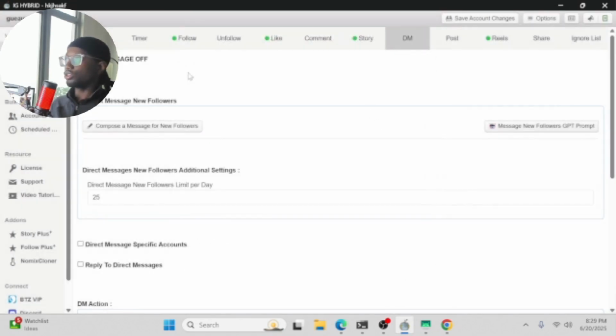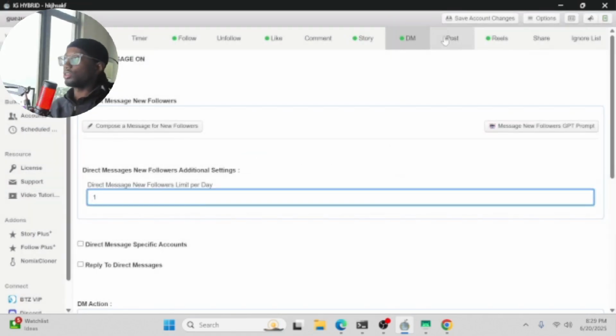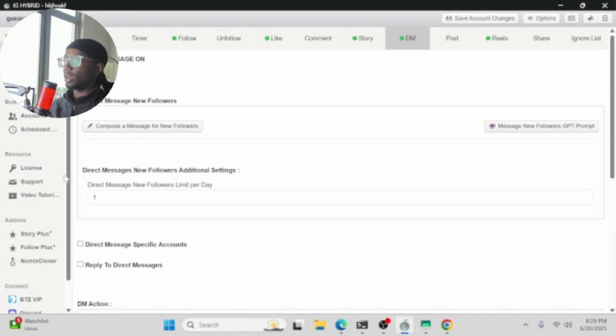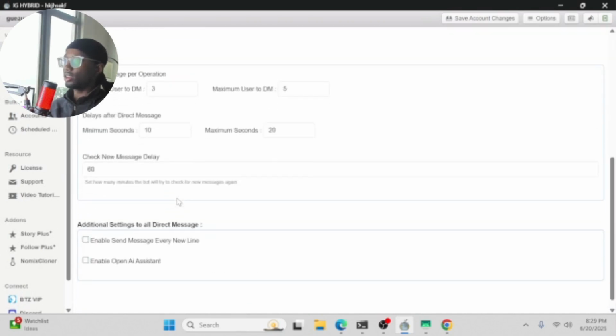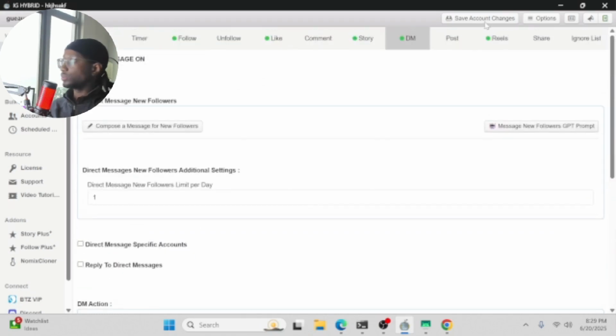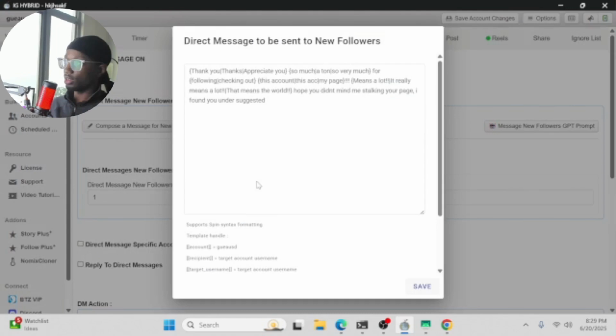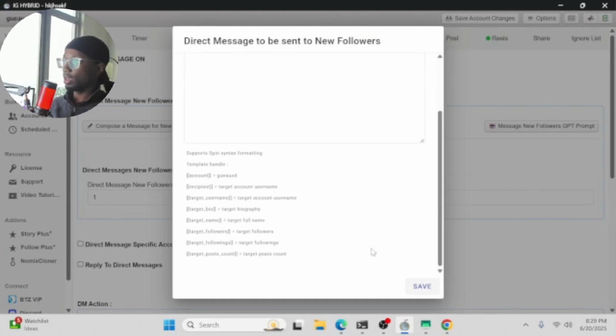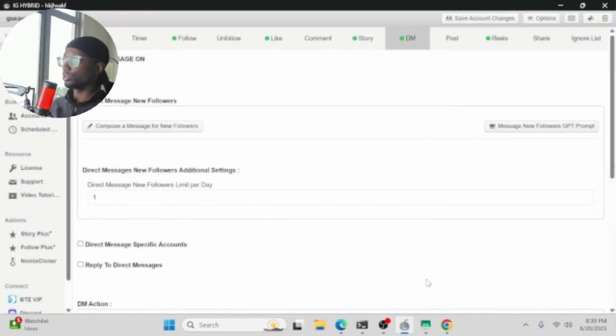But if you really want to lower the chance of your accounts getting banned, I think having these settings right here, just one DM per day with the spin tags on it as well, is perfect, because the Instagram detection bot can read all the DMs.